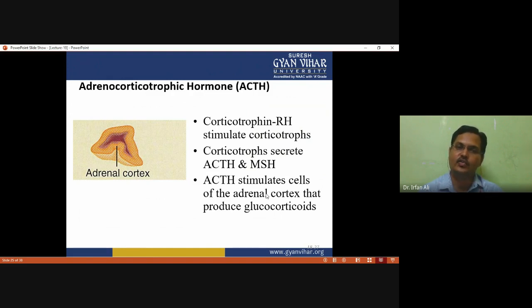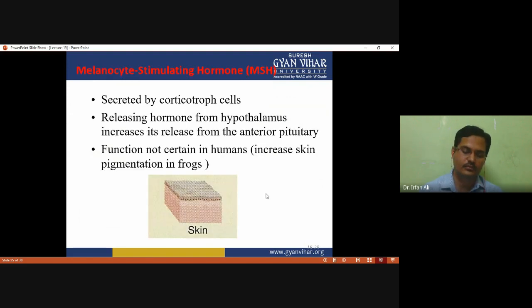Adrenocorticotropic hormone stimulates cells of the adrenal cortex that produce glucocorticoids. Melanocyte stimulating hormone is secreted by the corticotroph cells, and releasing hormones from the hypothalamus increase its release from the anterior pituitary.